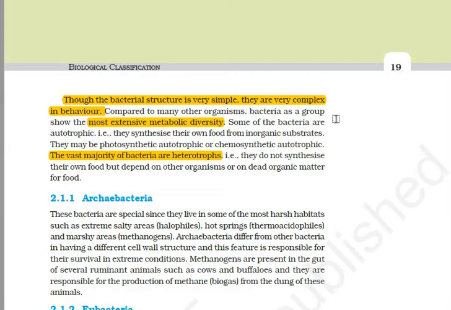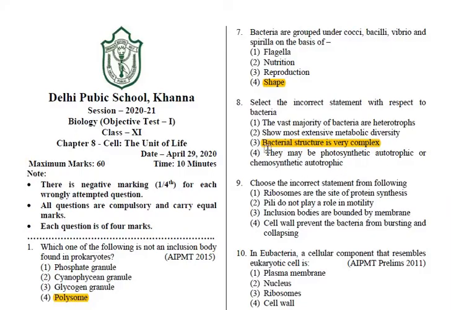Structure is simple? They are complex in behavior, but here the option says bacterial structure is very complex. So this is the wrong option, rest all are correct. They show vast majority of bacteria are heterotrophs, show most extensive metabolic diversity, absolutely right. Some of them are photosynthetic or some of them are chemosynthetic. So it is absolutely correct. So third option is wrong.